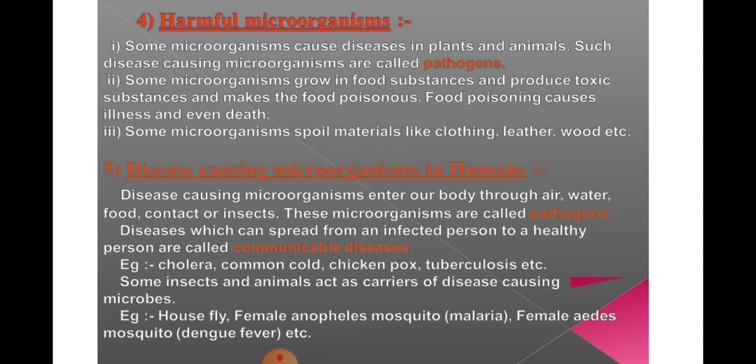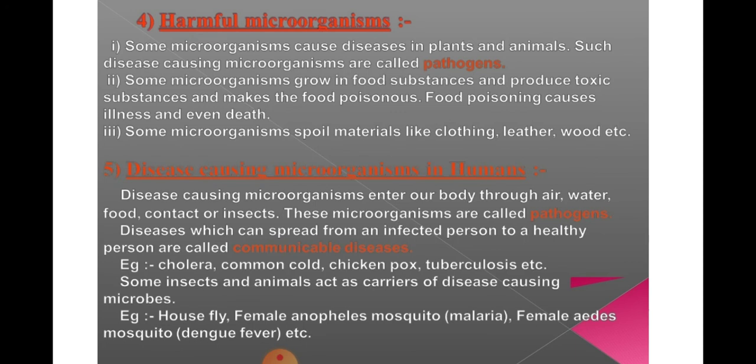Second point is some microorganisms grow in food substances and produce toxic substances and make the food poisonous. Food poisoning causes illness and even death. Now second point, we are talking about some microorganisms which can grow in food, and they can produce toxic substances.